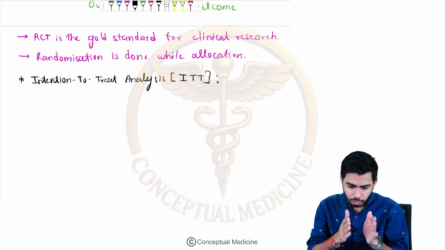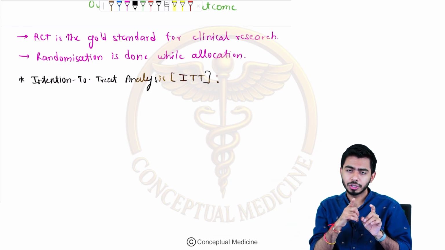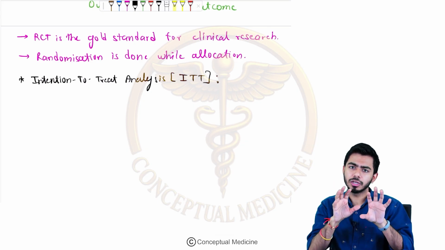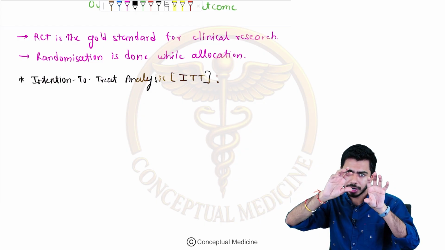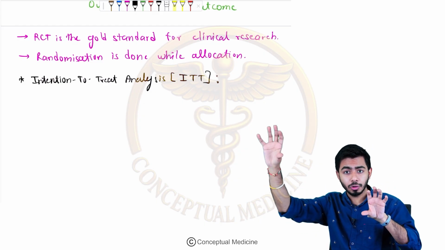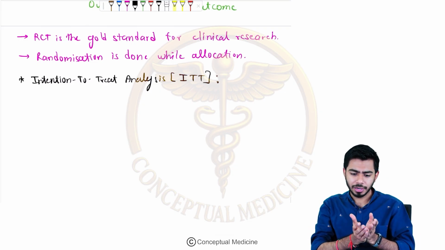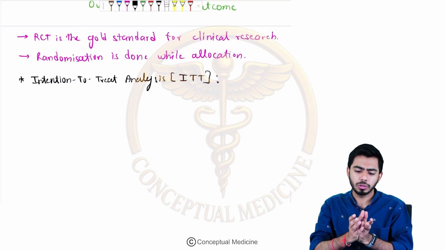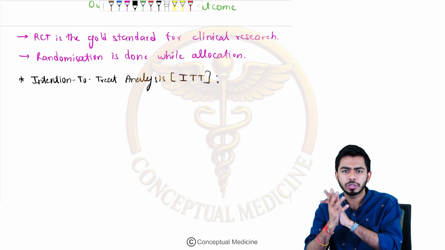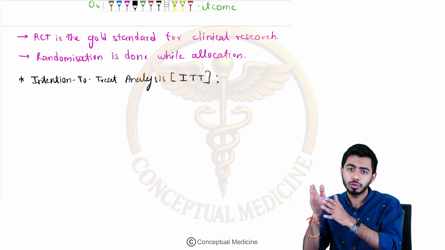Listen to me very carefully. If you are including the dropout cases, the attrition cases also, so you had 100, 20 ran away, and you include those 20 in your study, then if you are including the dropouts from your randomized control trial, this kind of study is called the intention to treat analysis.